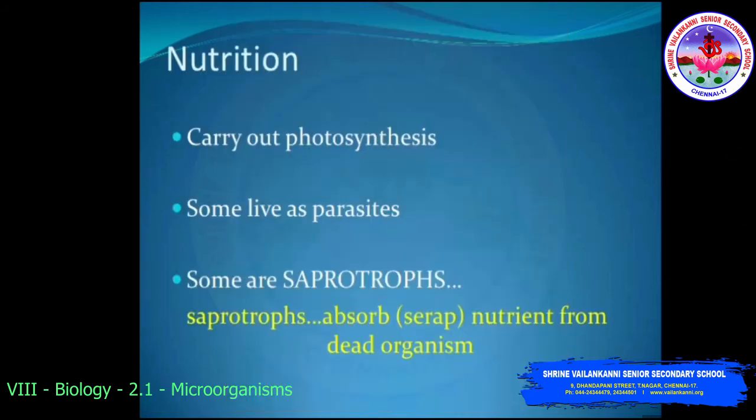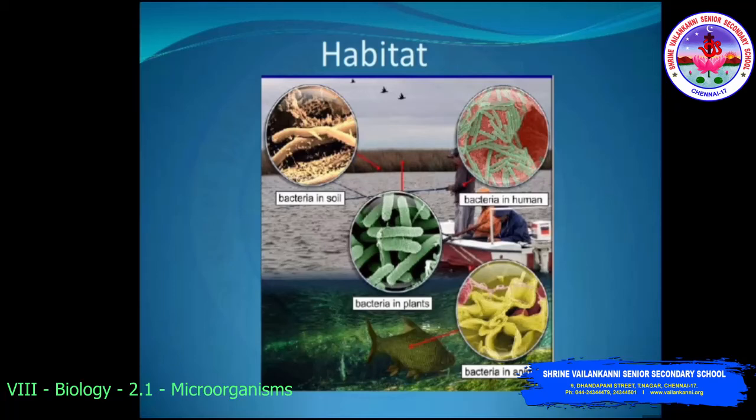When we discuss the nutrition of bacteria, some carry out photosynthesis. Some live as parasites and some live as saprotrophs. A saprotroph absorbs nutrients from dead organisms. A parasite is an organism which depends on another organism. So these are the nutritional types of bacteria. And next is habitat, where these bacteria can live. Bacteria can live in soil, in humans, plants and animals. So this is all about bacteria that we discussed.